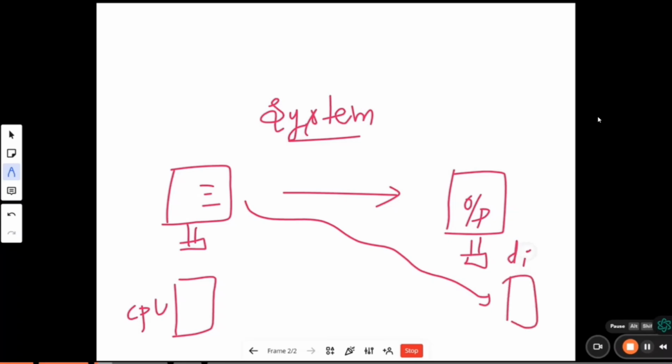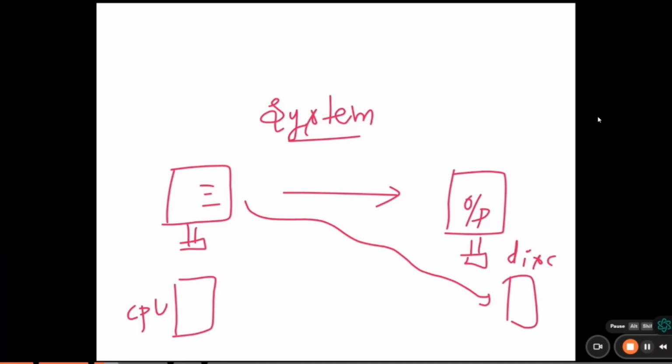Why hard disk? Because the hard disk is mainly responsible for permanent storage. For example, if the power suddenly goes off, we might think everything gets erased. No, it stays stored in the hard disk.